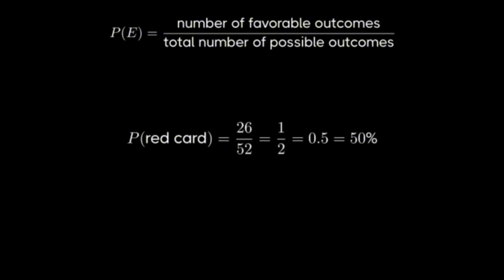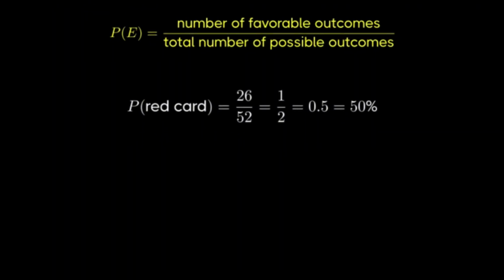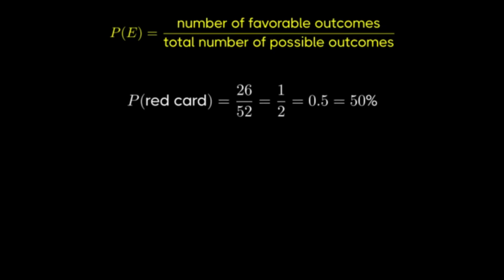This example perfectly demonstrates our probability formula in action. We found the number of ways our desired outcome could happen, which was 26 red cards, and divided by the total number of possible outcomes, which was 52 cards in the deck. Anytime we can count the number of favorable outcomes and the total number of possible outcomes, we can use this formula to calculate probability. In our card example, the probability is 1/2 because the number of red cards and the number of black cards are equal in a standard deck.